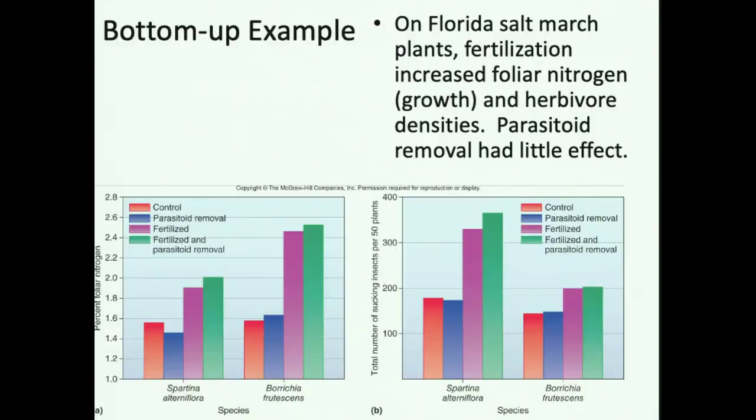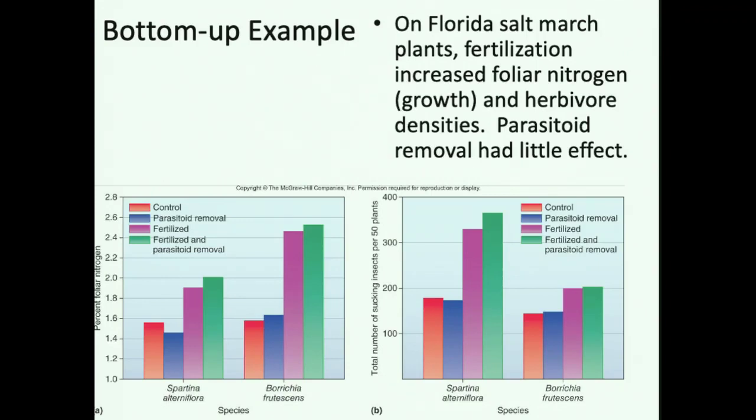So here is a study that looked at bottom-up regulation in Florida salt marshes. So what they did, if you look at this graph, these two series of graphs, is they removed parasites, which are the blue bars, or they fertilized, which are the purple bars, or they did both. They removed parasites and they fertilized. So fertilizing increases the bottom, the producer level. Parasite control influences the top.